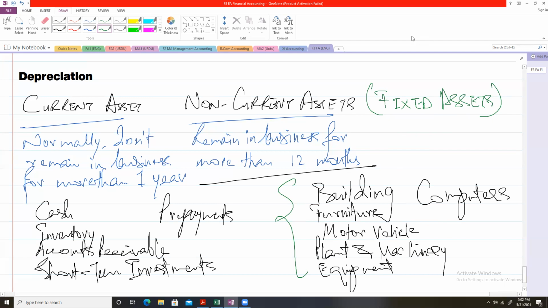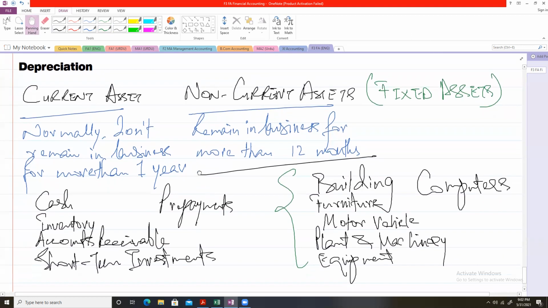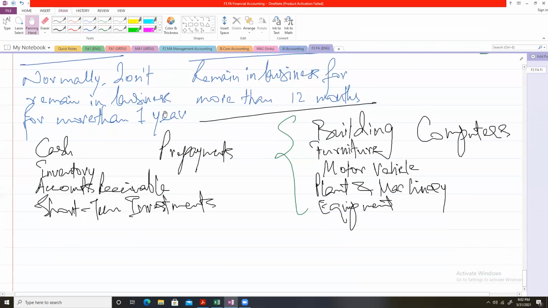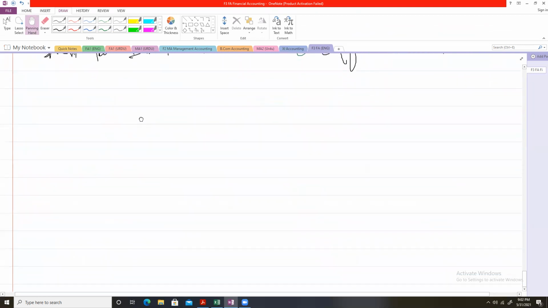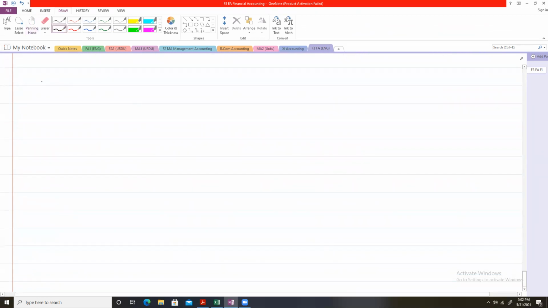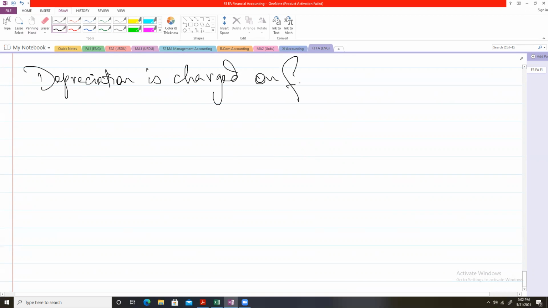Now, when I started this lecture, I told you that the main topic that I will be focusing on is depreciation. So, depreciation is charged on fixed assets, that is non-current assets.